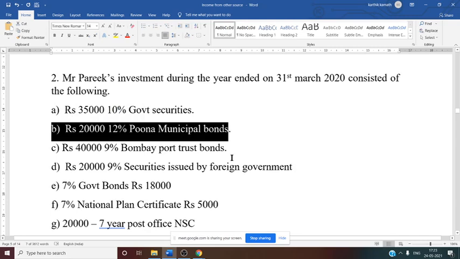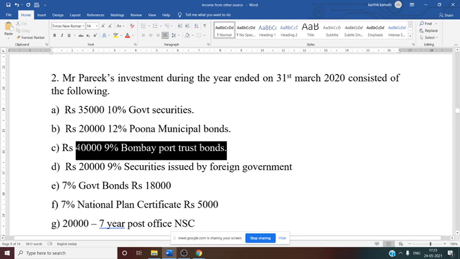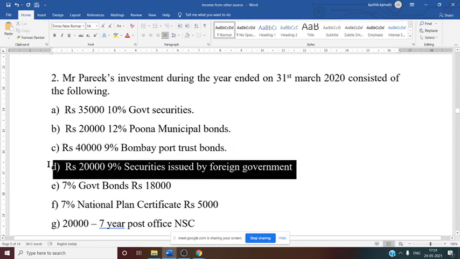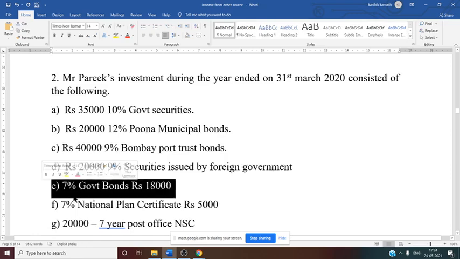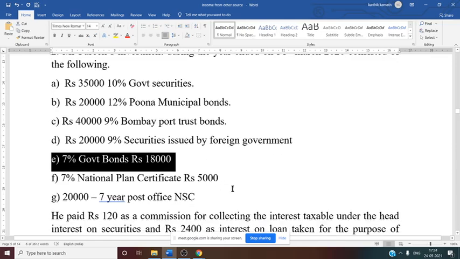Pune municipal bond. Similarly, there is a Bombay Port Trust bond. Again, same thing, 40,000 into 9%. Then securities issued by the foreign government. Again, rate is given, amount is given, no need of grossing it up. Now 7% government bond, that is 18,000. Again, directly we can calculate.